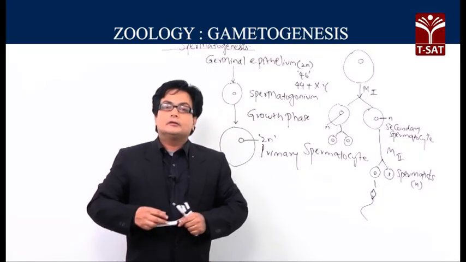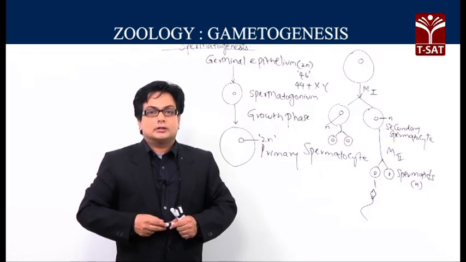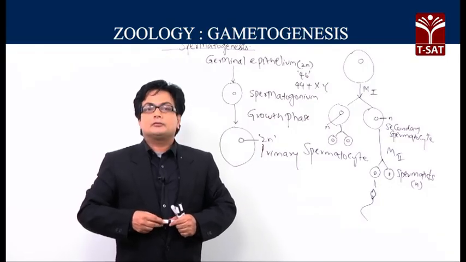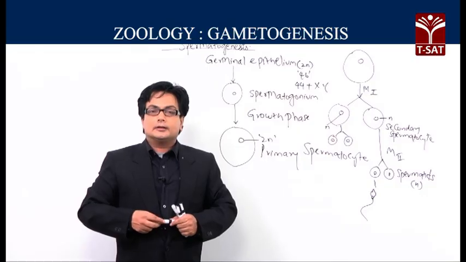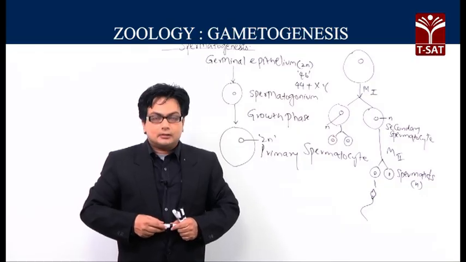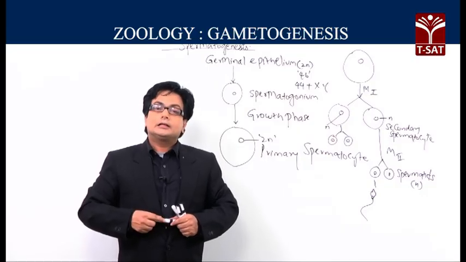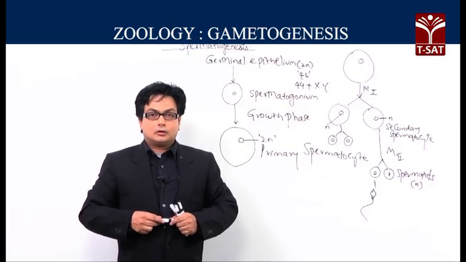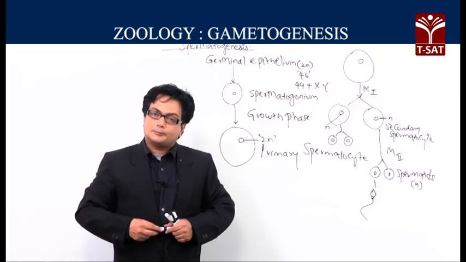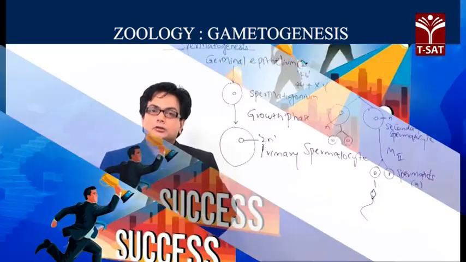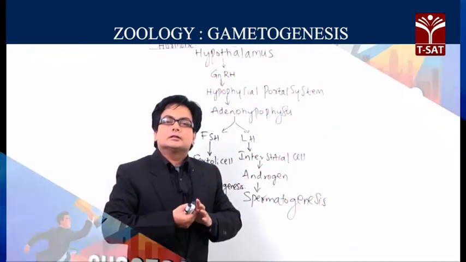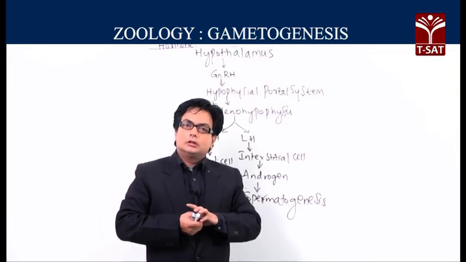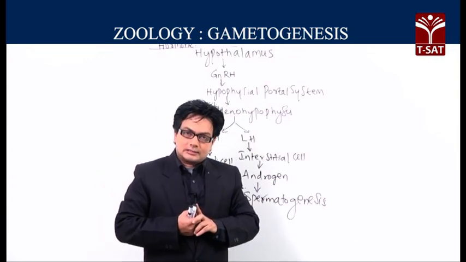So these are all the various events pertaining to the spermatogenesis, and after which the sperms are stored in a structure called as epididymis. Now, let us study the hormonal effect on the process called the spermatogenesis. Now, let us learn the effect of hormones on the process called spermatogenesis.